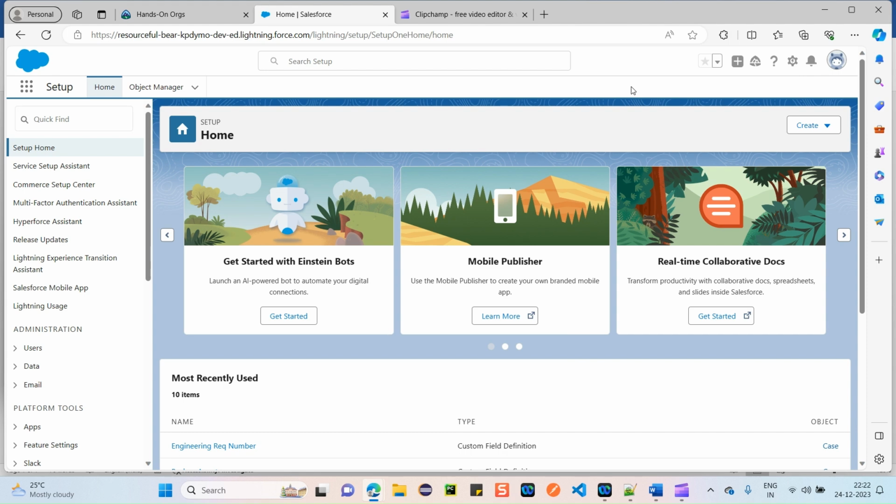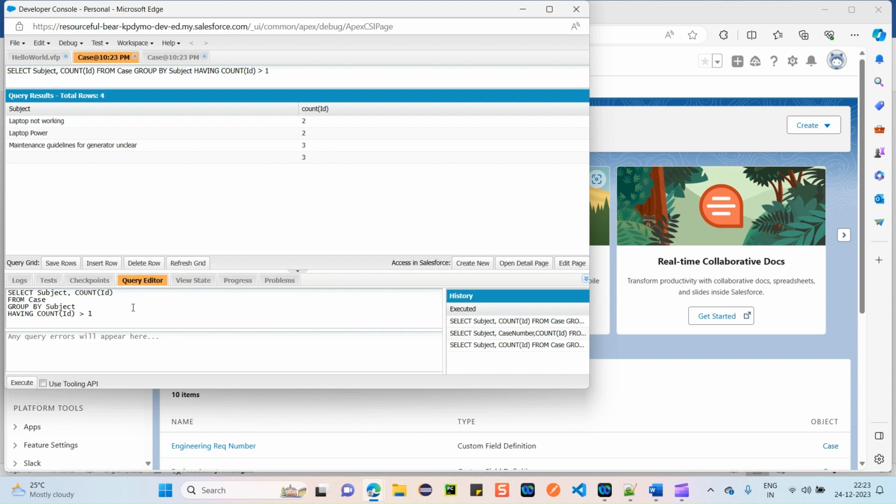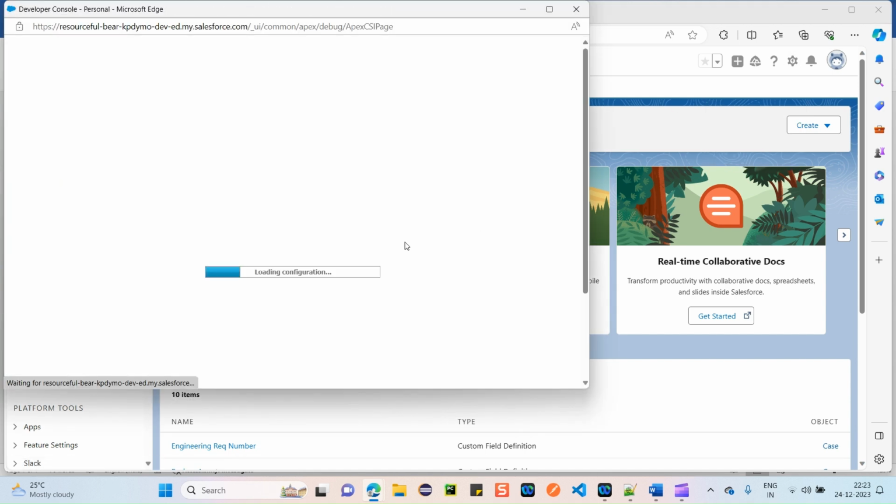As part of your testing, you may have to check backend details, whether the details are properly updated in the backend or not. Salesforce backend means you have to click on the developer console, and you can see the query editor. Here you will be writing SOQL queries, and if you click on Execute, it will provide you the results. It will be similar to SQL queries, almost similar; a few things might not work. So this is called the Salesforce backend. You need to understand this also, like when you can view the developer console and when you cannot.